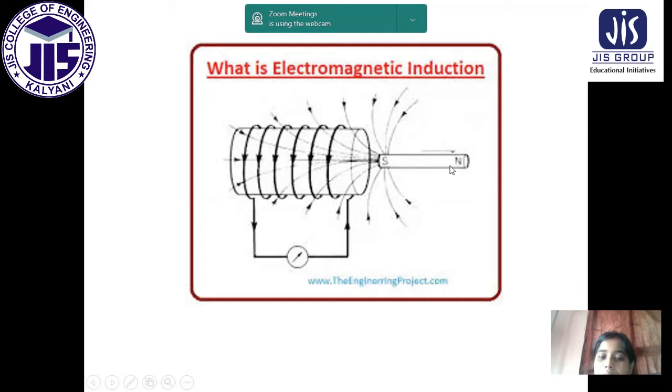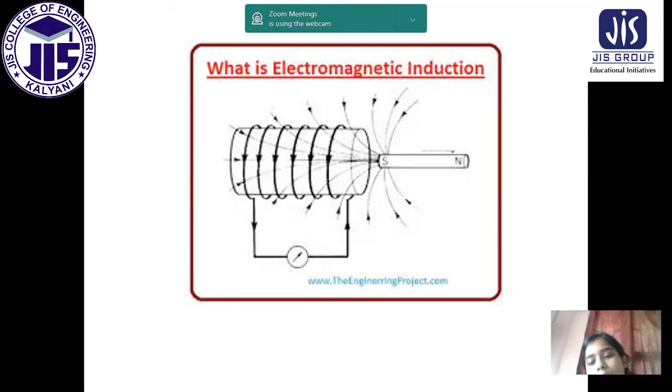Okay. Now if you bring it closer to this conductor, with a to and fro motion, then what will happen, the magnetic field which is actually induced on this conductor will be changed. So as we know that when the magnetic field is changed, then in that case an electromotive force will be produced, E equal to minus d phi by dt. This is called electromagnetic induction. Okay. So this is called electromagnetic induction.